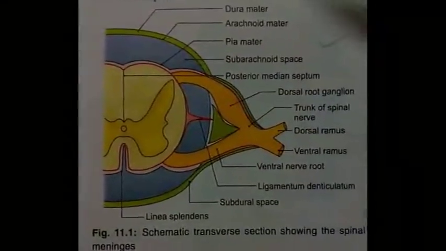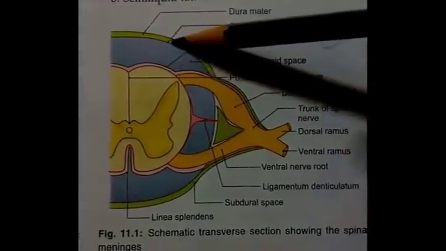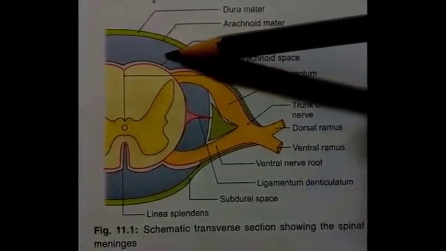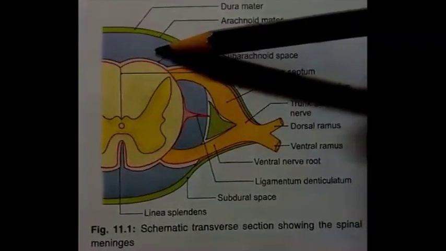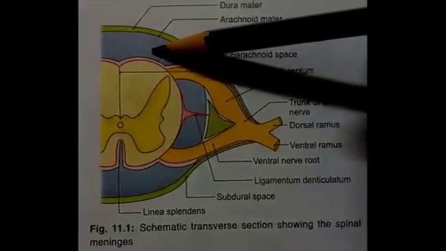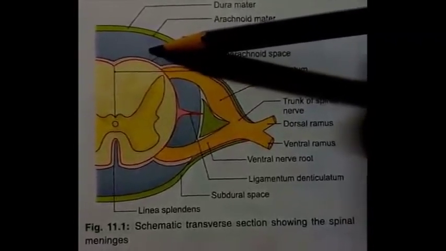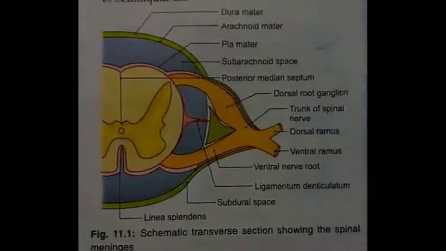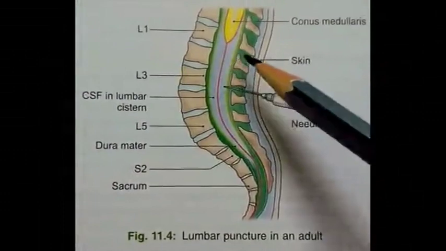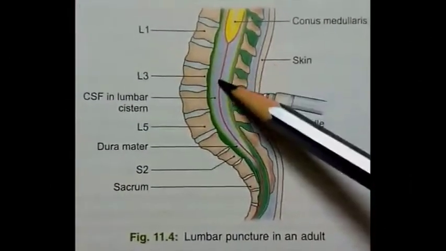Subarachnoid space. Subarachnoid space is a wide space present between the arachnoid mater and the pia mater. It contains CSF. It surrounds the brain and spinal cord like a water cushion. Spinal subarachnoid space is wider as compared to the cerebral subarachnoid space. It is widest below the lower end of the spinal cord, where it encloses the cauda equina.